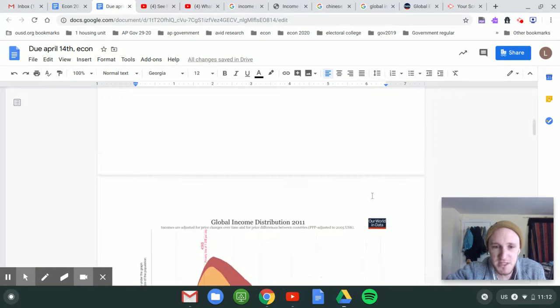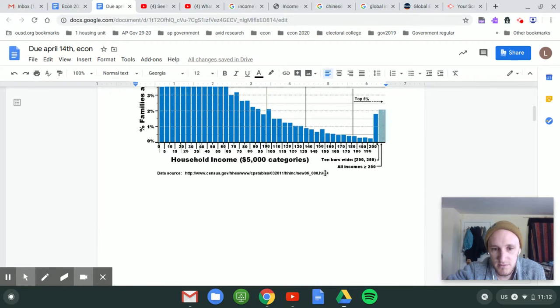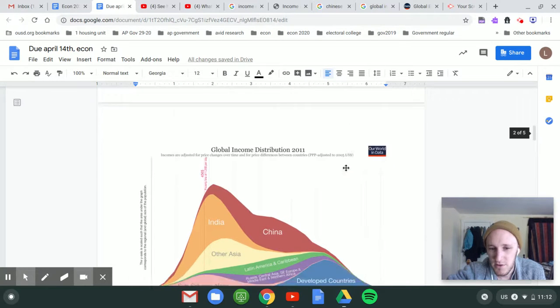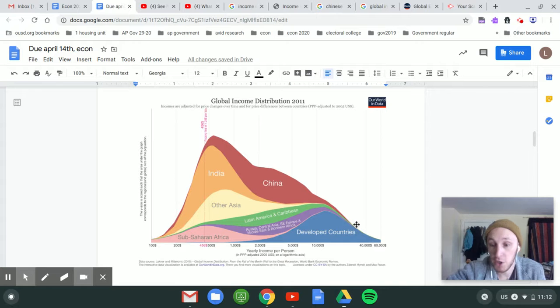So go back up to these numbers, right? You're going to see the lowest amount is like 5 grand here. So that's down here. So the majority of Americans, even people making like 20 grand a year, are in the higher end in terms of income on a global scale when you take into account the 8 billion people that are alive on the planet.